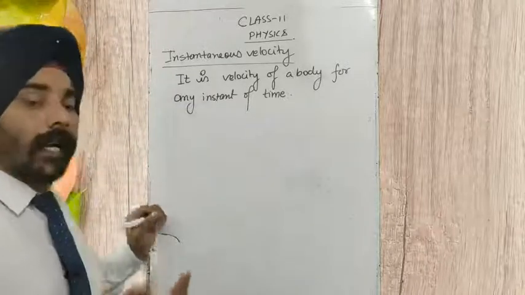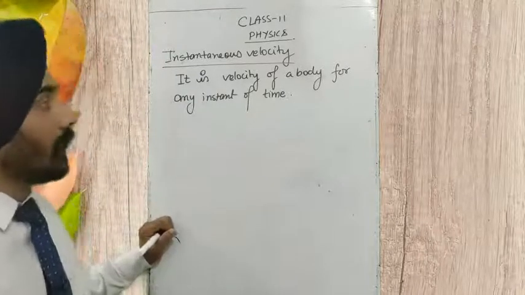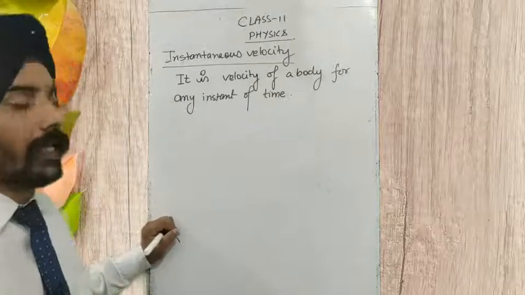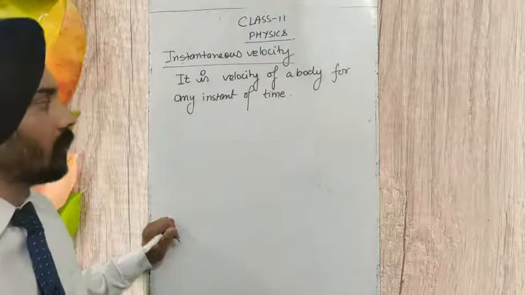Okay, so how do we write the mathematical expression for the instantaneous velocity?